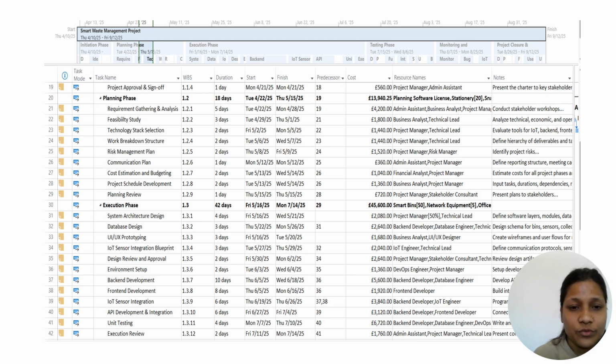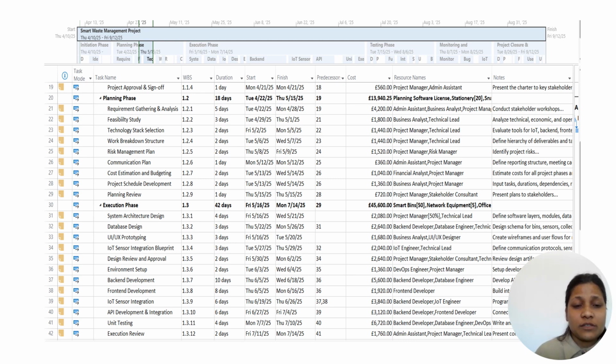In the next slide, there is the next phase, that is the planning phase, whose work breakdown structure is 1.2, and the duration for this phase is 18 days. It starts on 22nd April 2025 and ends on 15th May 2025. The predecessor for this phase is 19, and the total cost for this phase is 13,940.25.